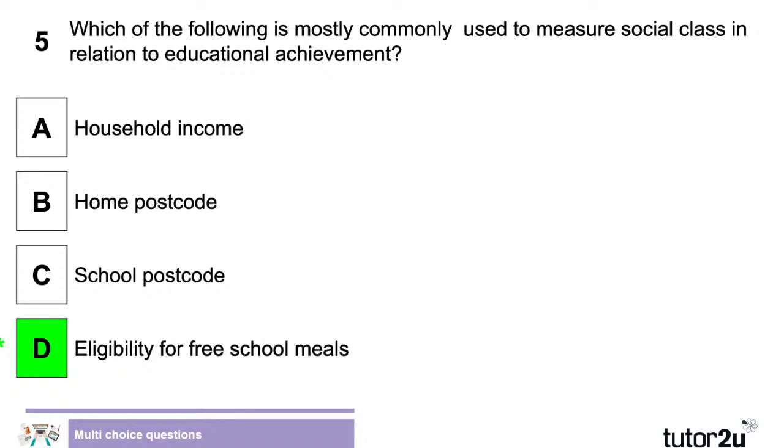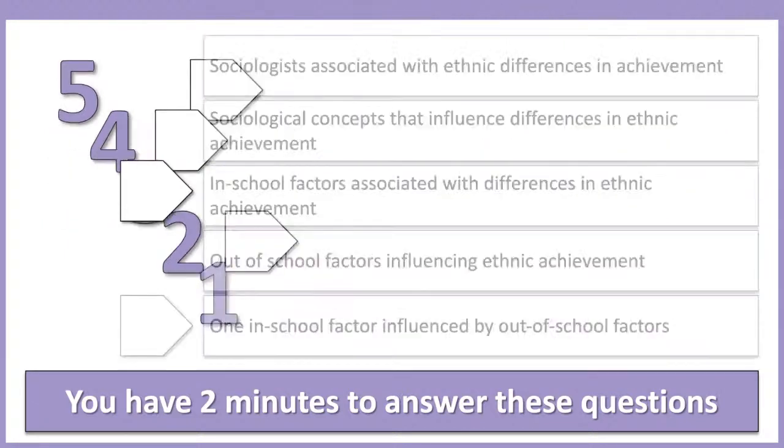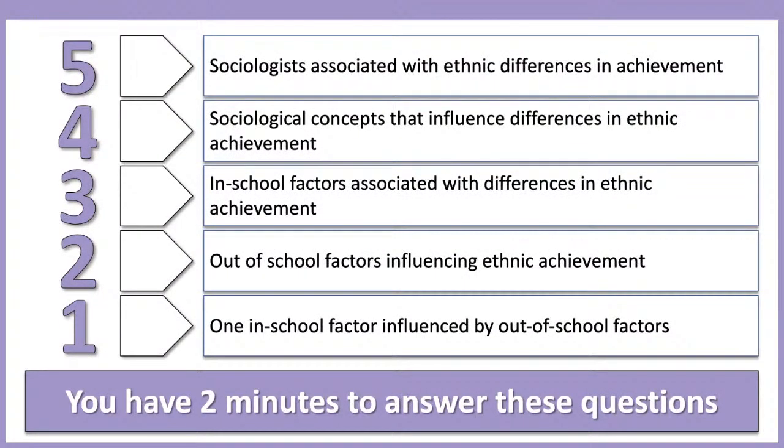Okay, so we're going to move on to a different type of activity now. It's called 5, 4, 3, 2, 1. In a moment, 5 questions are going to come on the screen, and you'll have 2 minutes to answer them. It'll ask you for 5 of something, 4 of something, 3 of something, 2 of something, and 1 of something. Just put whichever answers come to mind into the chat window, as many or as few as you want, and I'll pick up on some of what you said, and we'll have a look at some of the answers. Okay, here we go. There is some music.